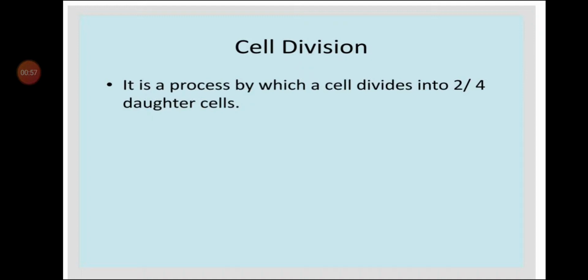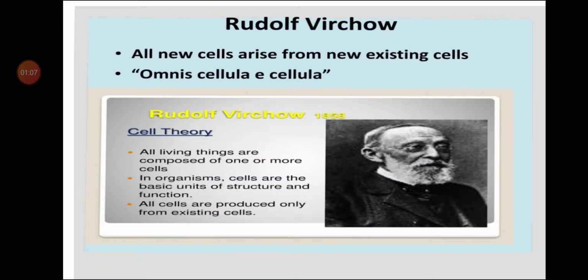So in the entire chapter we are going to study about cell division: how the cell divides, and the different processes by which the cell divides. Rudolf Virchow discovered this process of cell theory. When we say cell division, the cell divides into new cells, 2 or 4 daughter cells. All new cells arise from pre-existing cells.